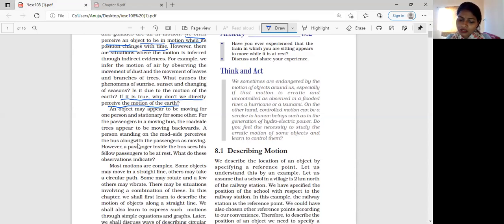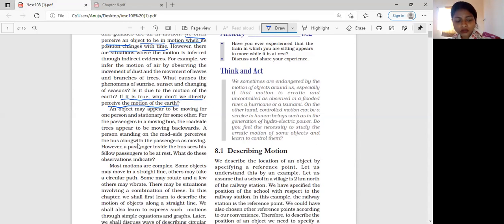And for the same passenger, if a fellow passenger is sitting in front of him, then he seems to be at rest. So what do we see? We see that for one person, the things might be at rest, and for the other person, they might be in motion. So how can we say that the things are in motion or at rest?